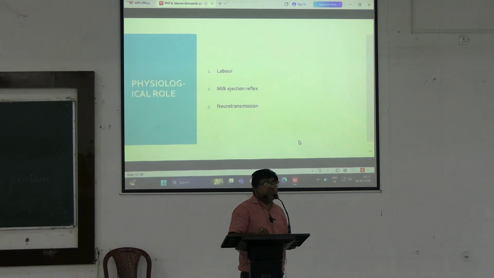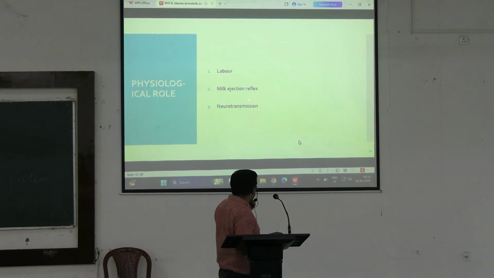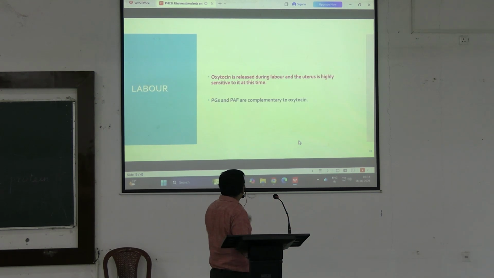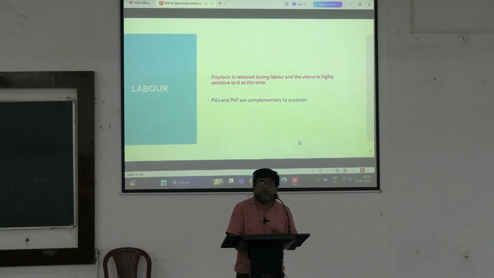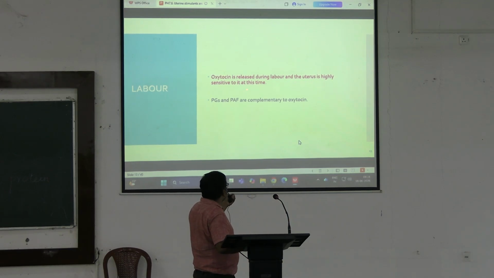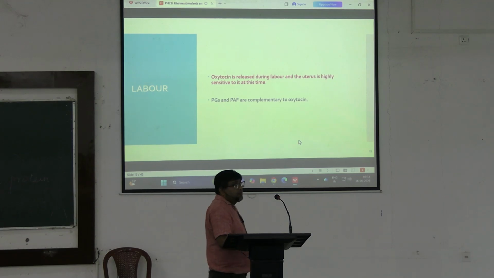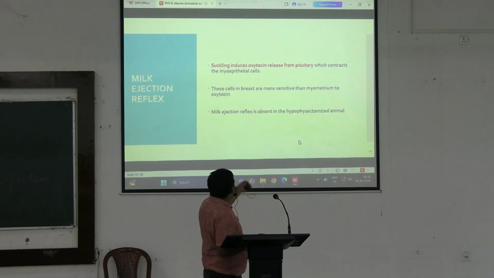Now, oxytocin has a physiological role in labor, in the milk ejection reflex and in neurotransmission. In labor, basically oxytocin is released in larger quantity from the posterior pituitary in the later part of pregnancy, and in fact the uterus is highly sensitive to it at that time. Prostaglandins and platelet activating factors also have some role in labor.